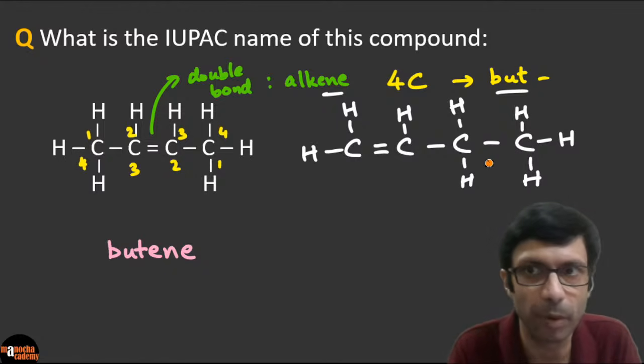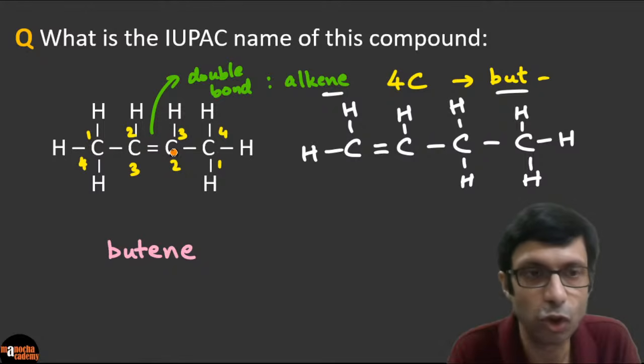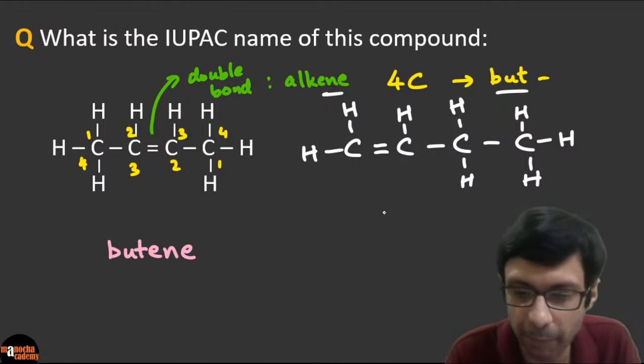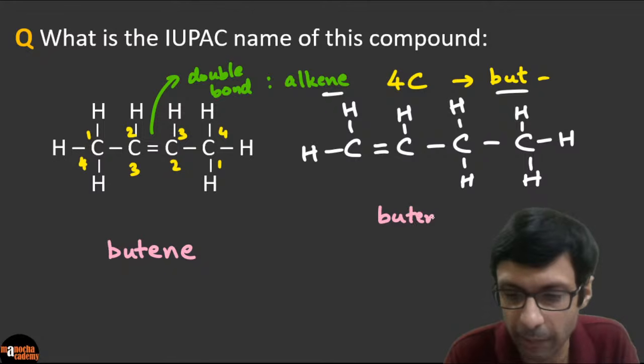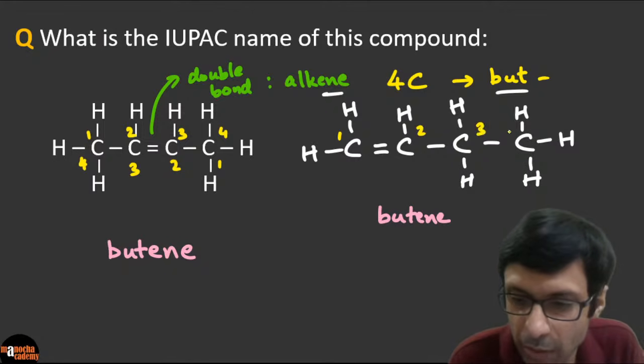Okay, so that's the problem, because what is the difference here? I've shifted the double bond from position 1 to position 2. Now the question is, is this guy butene or is this guy butene? So again, we have to look at the carbon atoms and their positions. So 1, 2, 3, 4, 1, 2, 3, 4.